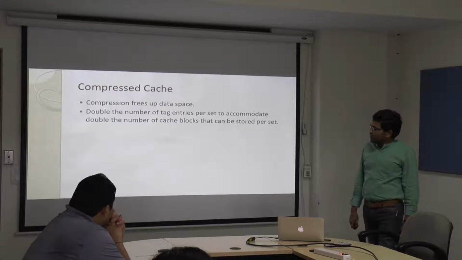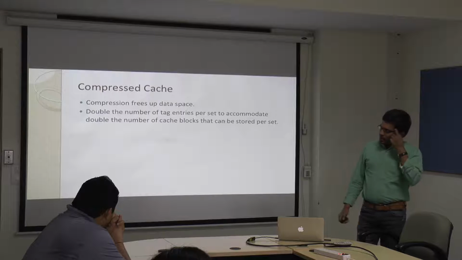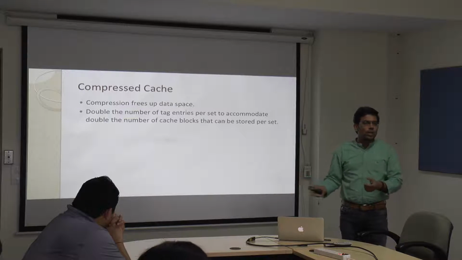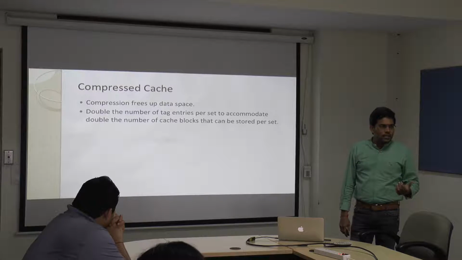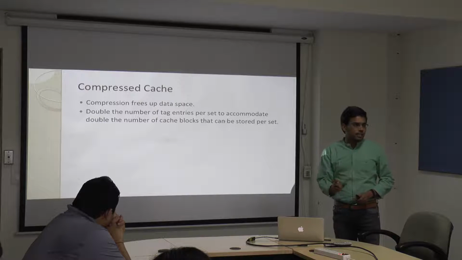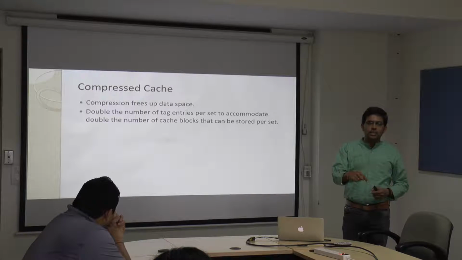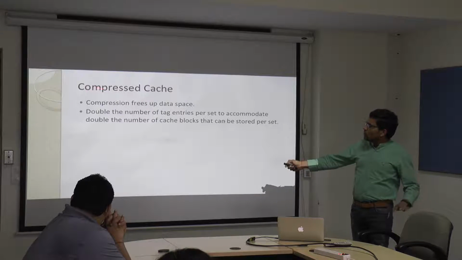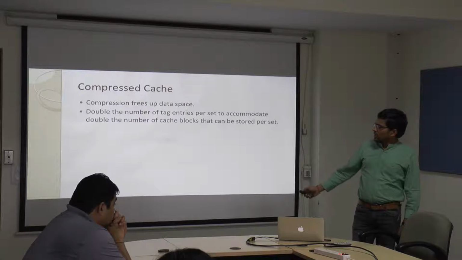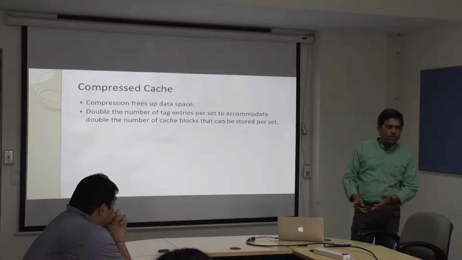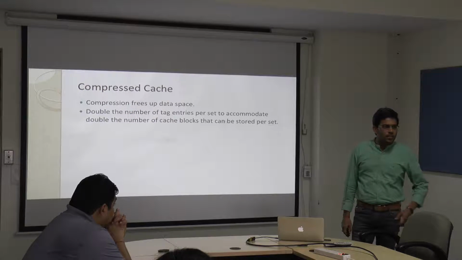And typically in a compressed cache, once you have the new data you are bringing in, you need to have corresponding tags also. Remember, in the tag memory, for every data block there is an associated tag, so that using the tag you know what block you are referring to and so on. So in order to use this compressed cache, compared to a conventional cache, the number of tags will be doubled and the number of data blocks also will be doubled.